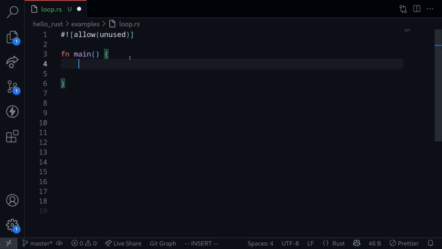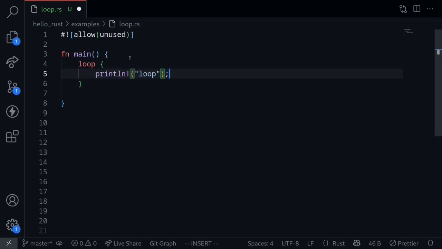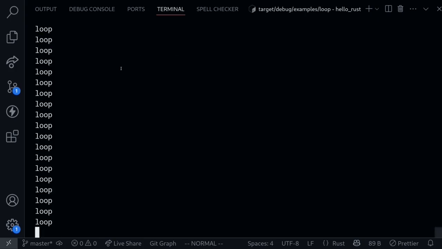There are several ways to write loops in Rust. The simplest way is to use the keyword loop, followed by curly braces, and inside here, we'll write the code that is executed for each iteration. For example, let's say println and then loop. Execute the code and the loop never ends.